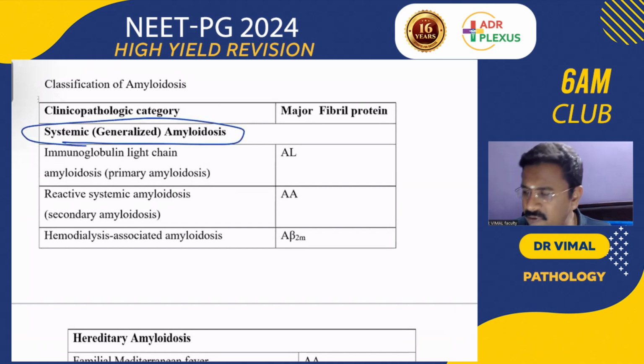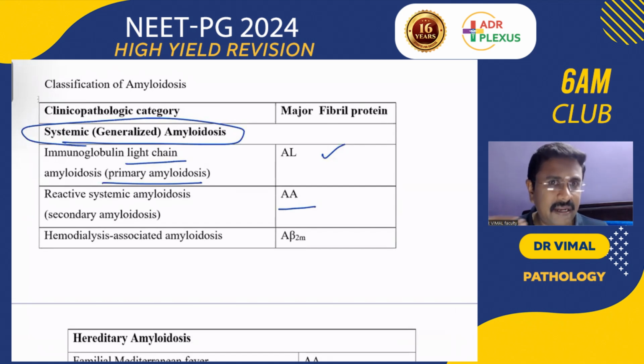AL amyloid is seen with light chain deposits in multiple myeloma. AA amyloid is secondary amyloidosis in chronic inflammatory conditions like rheumatoid arthritis, tuberculosis, bronchiectasis, Hodgkin's lymphoma. The examiner can give you such a scenario, and in those chronic inflammations you get amyloid AA.